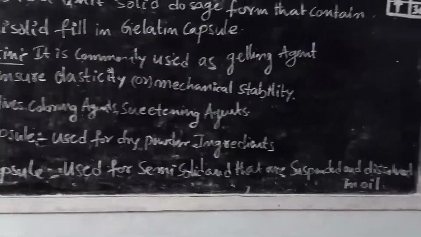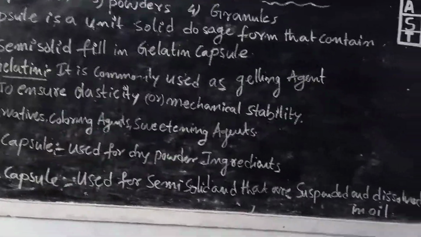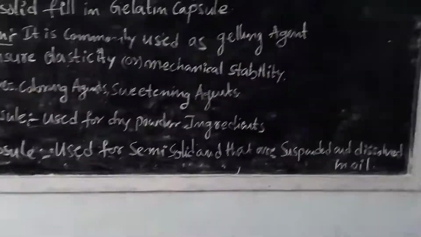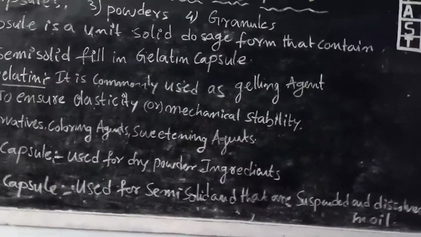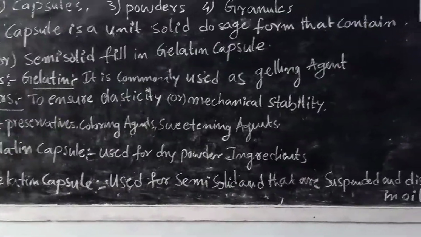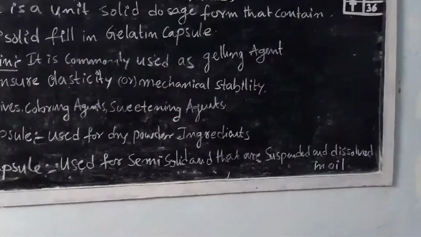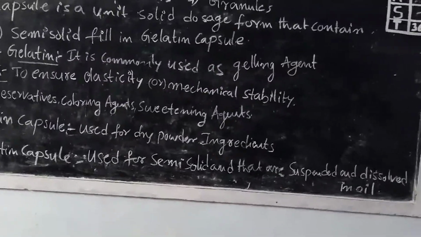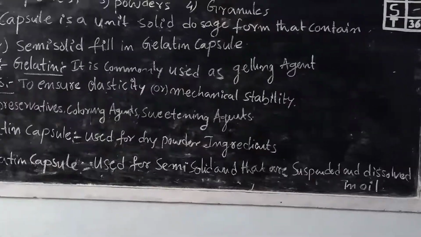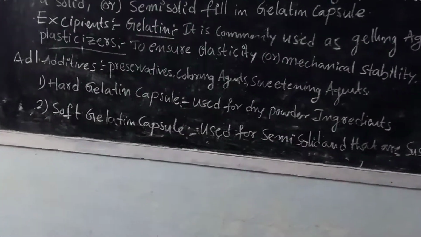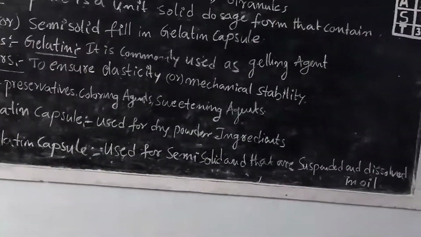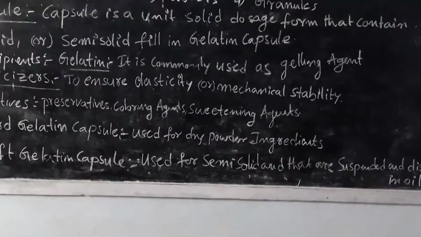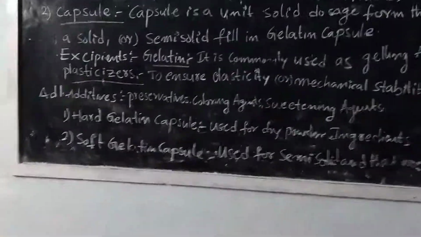If the capsule has a bitter taste from the plasticizer or the gelatin, these sweeteners, having sugar or a sweet substance, mask the bitter taste and give free swallowing of the capsules. So the main excipients present are gelatins, plasticizers, preservatives, coloring agents and the sweetening agent.